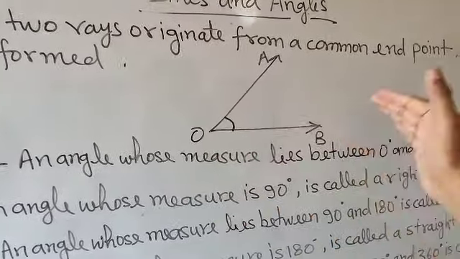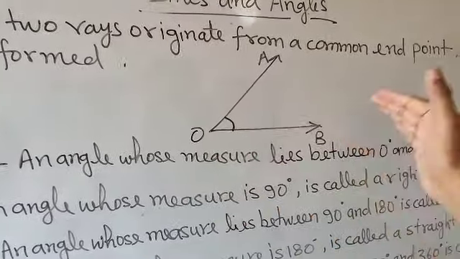If both these rays start from a common point, then you get an angle, and the name of the angle will be angle AOB. So when two rays originate from a common point, here O is the common point, then you get an angle. You can say that an angle is formed. And what is the name of the angle? Angle AOB. So that is the angle.